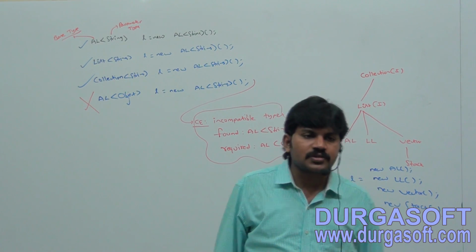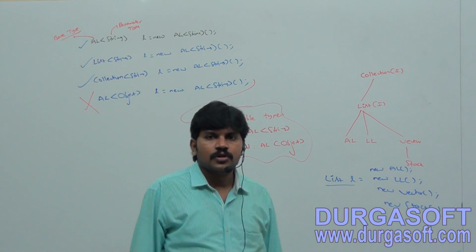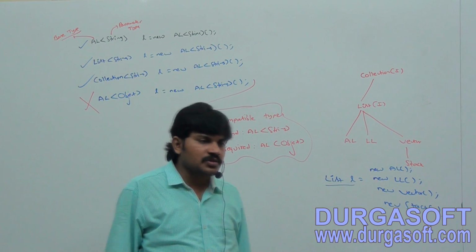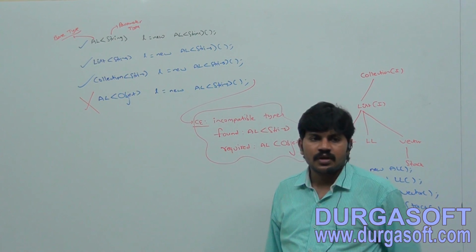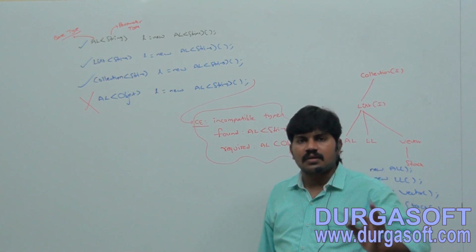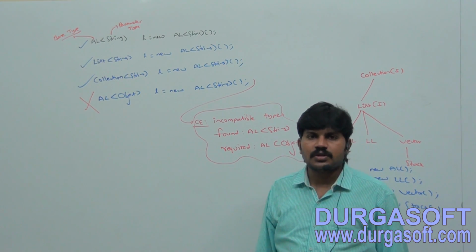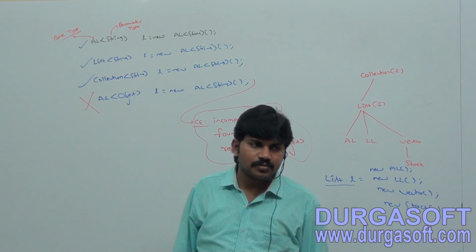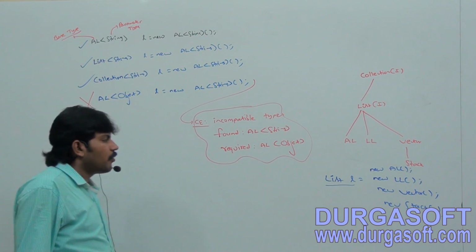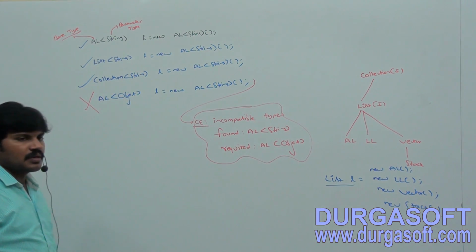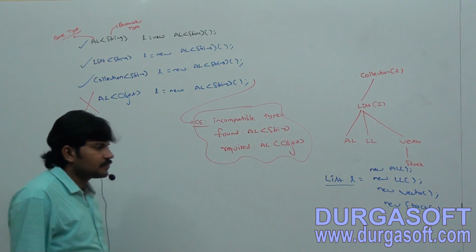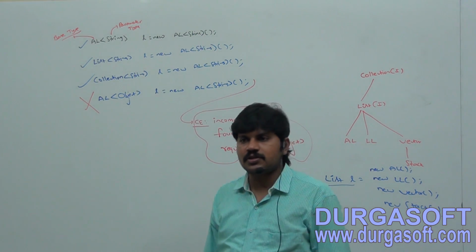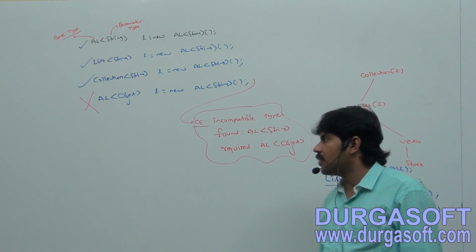Usage of a parent reference to hold a child object is the concept of polymorphism.